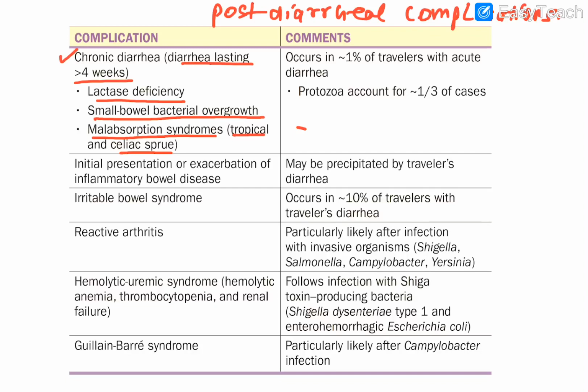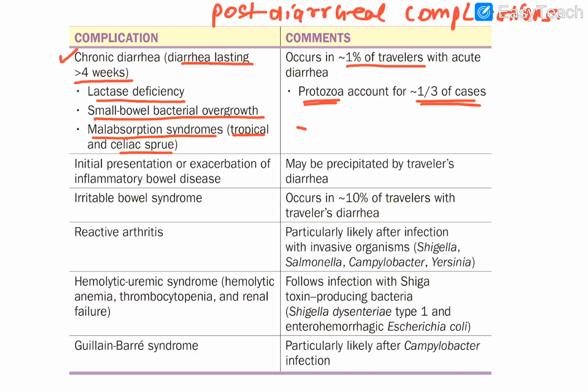And regarding this, the comment is, this particular chronic diarrhea can happen in one percent of travelers with acute diarrhea, and protozoa account for 1/3 of cases of this chronic diarrhea. Okay, so remember guys, chronic diarrhea is one which lasts more than 4 weeks as a complication of acute diarrhea, and these are the conditions associated with it: lactase deficiency, small bowel bacterial overgrowth, malabsorption syndromes. It can occur in 1% of travelers with acute diarrhea, and protozoa account for 1/3 of these cases. Fine.